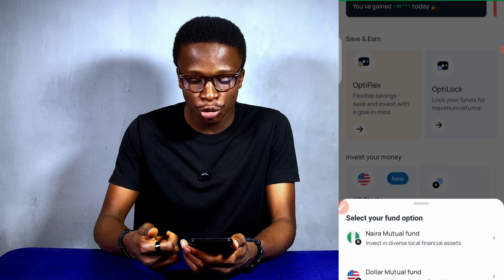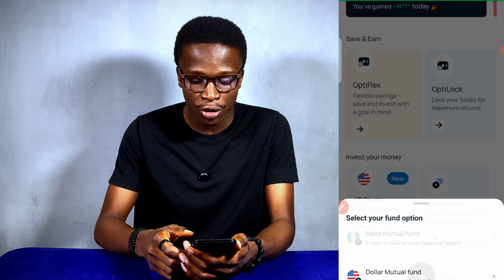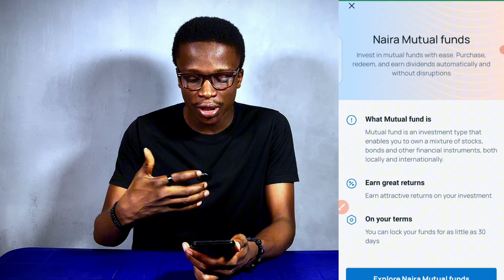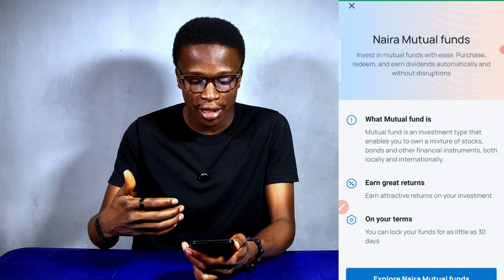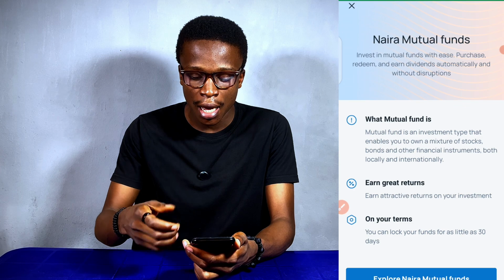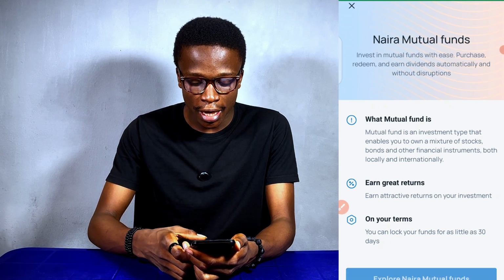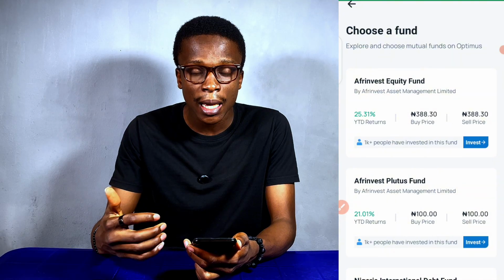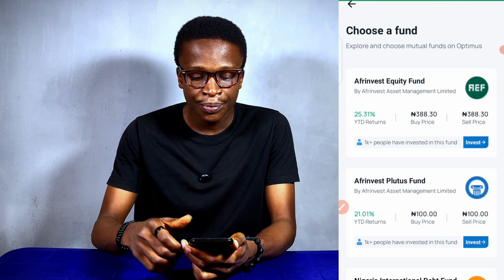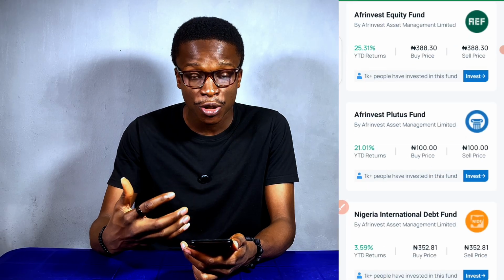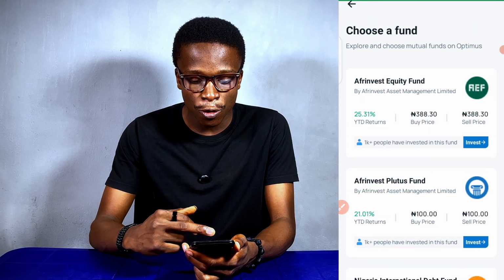So once you click on mutual funds, you see Nigerian mutual funds. You click on that also. You come down to explore Nigerian mutual fund. Now you can read all through this. Mutual fund is an investment type that enables you to own a mixture of stock, bonds, and other financial instruments and all that. So you can click on explore Naira mutual funds. Once you click on that, it will take some time to load, and once it's loaded, there are 3 mutual funds available on Optimus by Afrinvest at the moment, but I want to go with the first one.